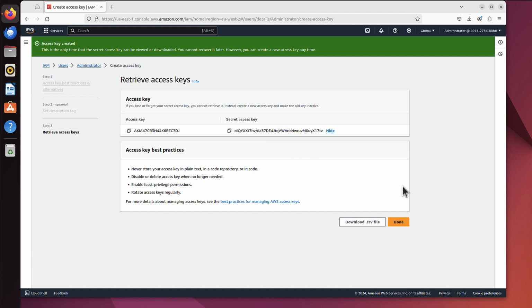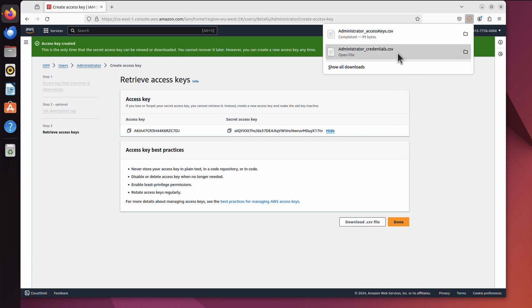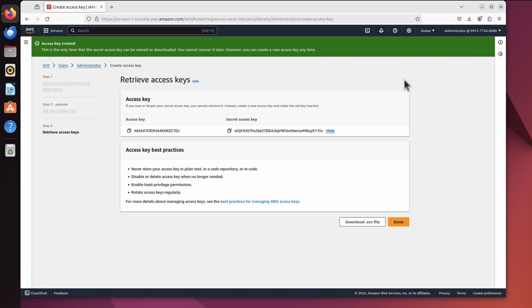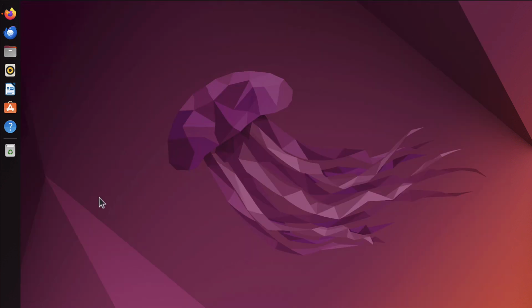But what we can also do here is download the CSV file. I will click that. This will be, as you can see, administrator credentials. No, sorry, that was for the previous video. Administrator access keys is the one that we are downloading now. So we will have that information in that file. So that's it. Let me minimize that and let me open the terminal.